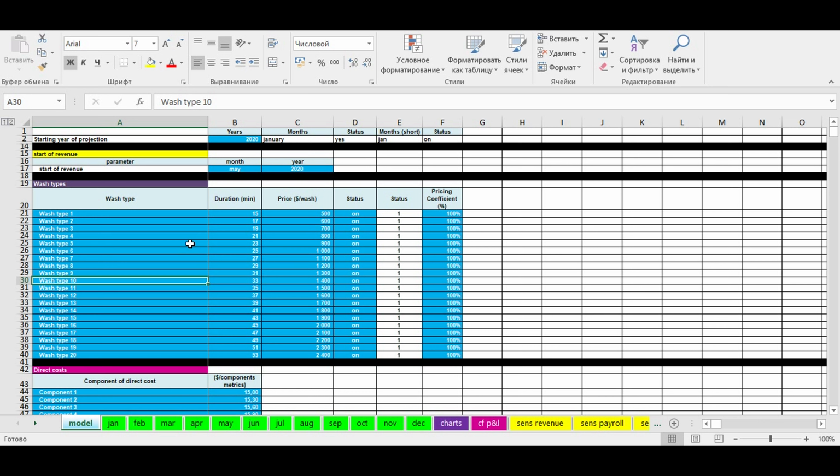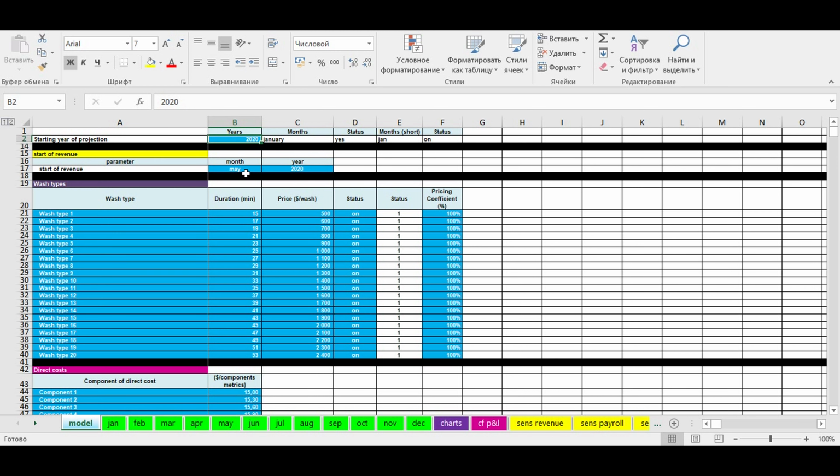In our model, all inputs are colored in blue. Other cells are automatic. First of all, we enter the year when our financial projections start. Then we enter the year and month when our business gets the first revenue.